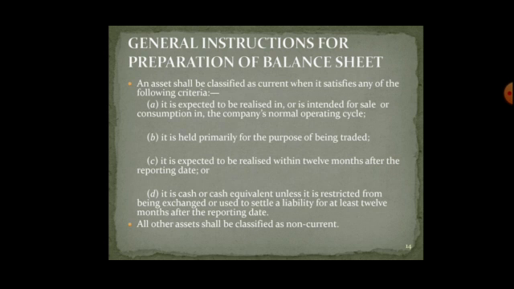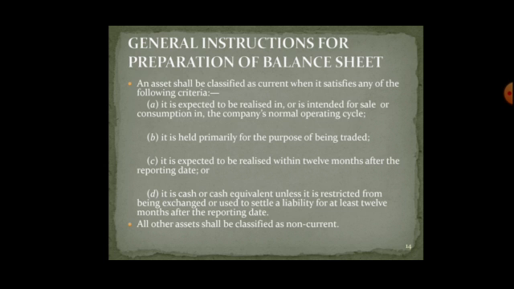General instruction: an asset shall be classified as current when it satisfies any of the following criteria. So there is a detailed explanation. It is expected to be realized in, or is intended for sale or consumption in, the company's normal operating cycle. That means within a short period of time, within a current year situation, it can be realized or converted into cash. It is held primarily for the purpose of being traded. That means the current asset is mainly kept in the firm for further sale. That is the inventories or the semi-finished goods or finished goods.